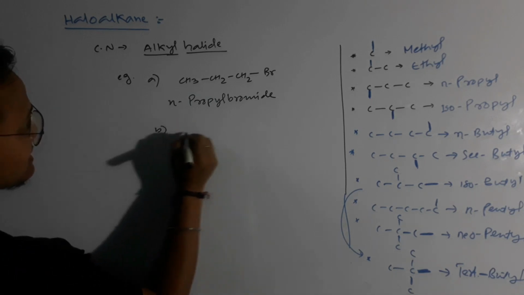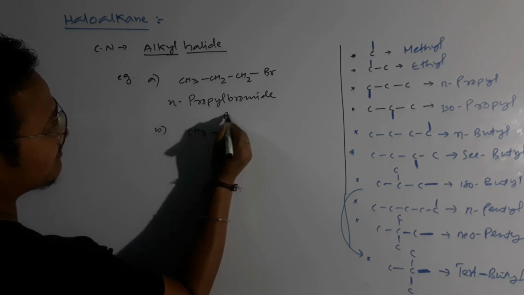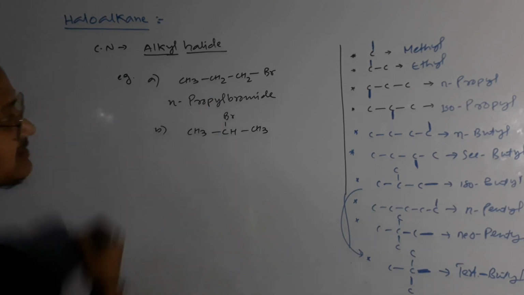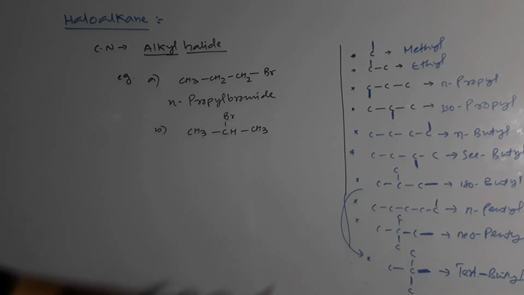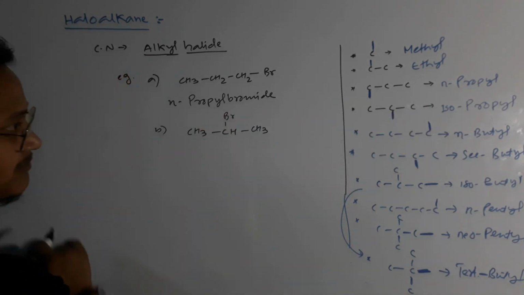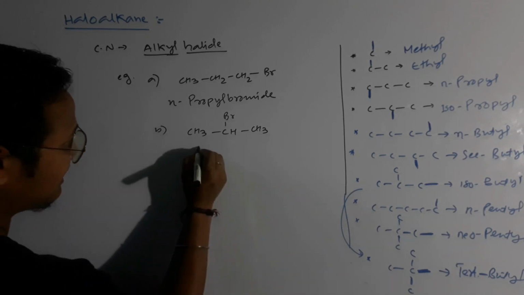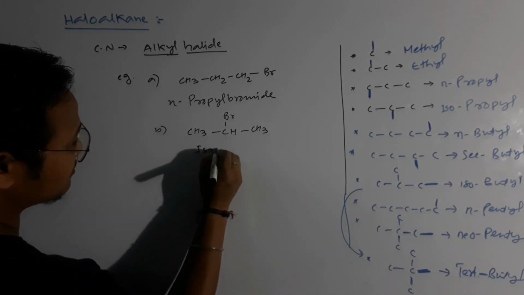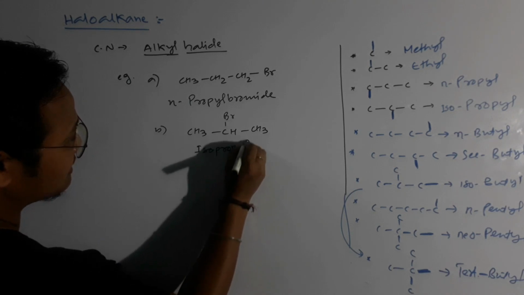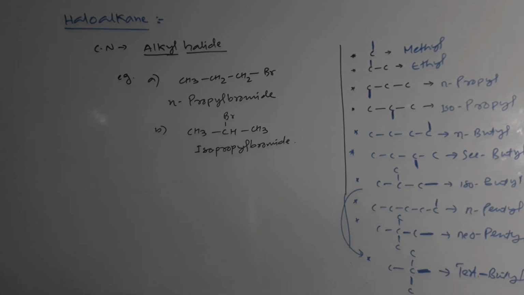Okay, let's talk about another one, the same number of carbon atoms, Br. Let's make it this. Look here, it is in this form, right? Secondary means in the middle carbon atom, or in the second carbon atom. So what do we have to write? Iso, right? So isopropyl bromide. Isn't it very simple, guys?